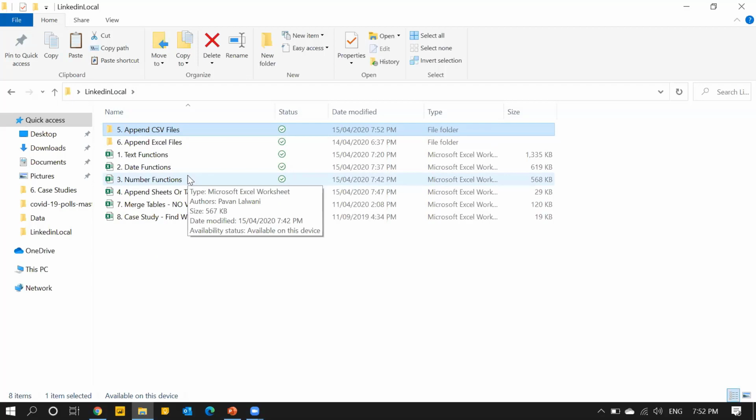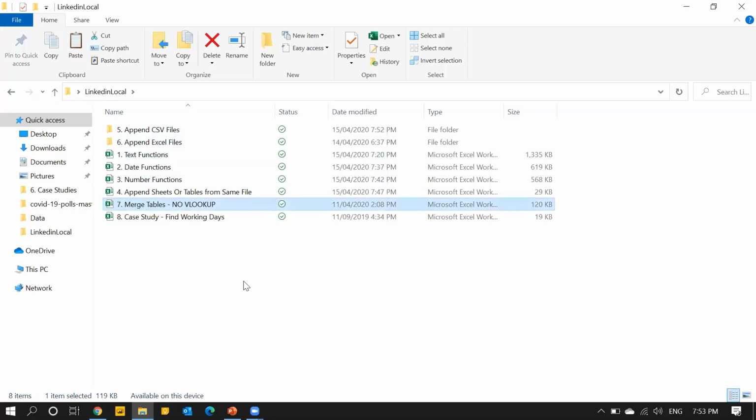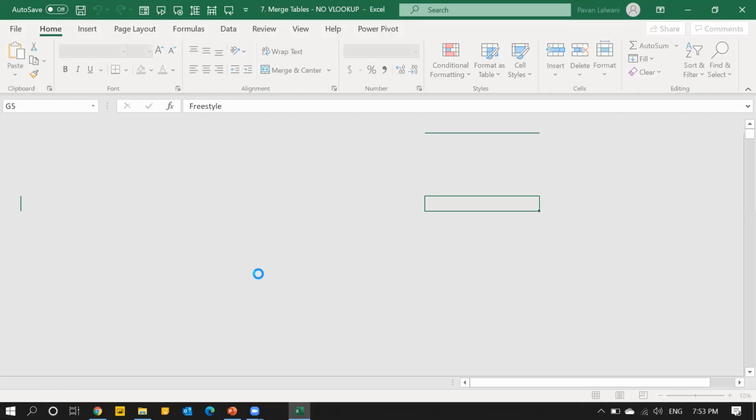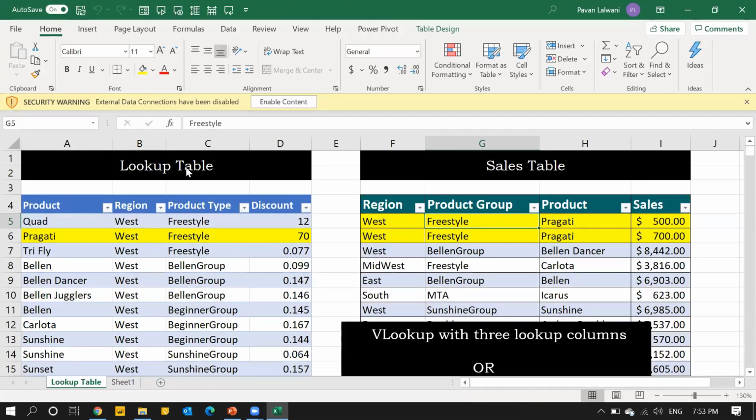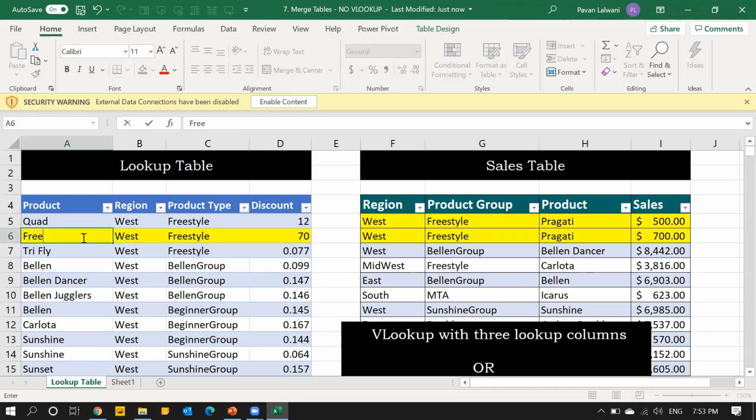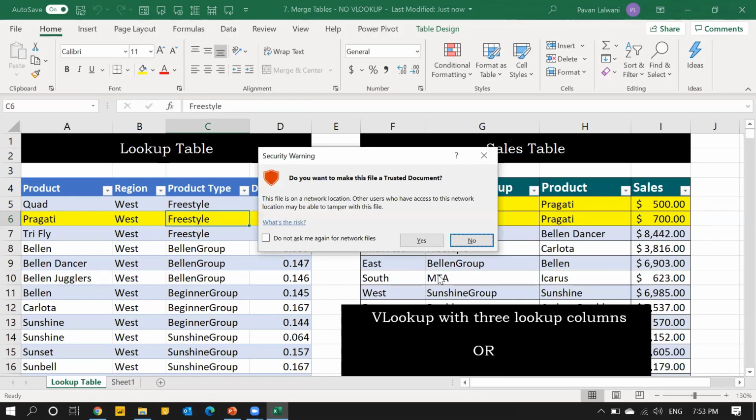VLOOKUP. You might be working on VLOOKUP, so I have a question for you. I'll open this file. Yeah, that's the file here. I have 2 tables, and you have to help me to get the answer. One change I need to do here. Okay, no changes. So the question here is, and please help me with the answer. What is your thinking on that?